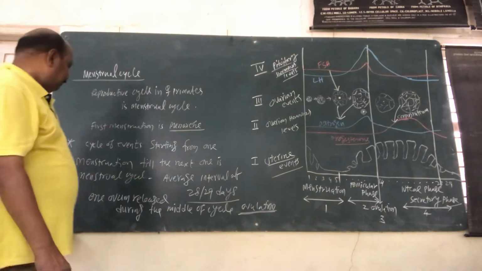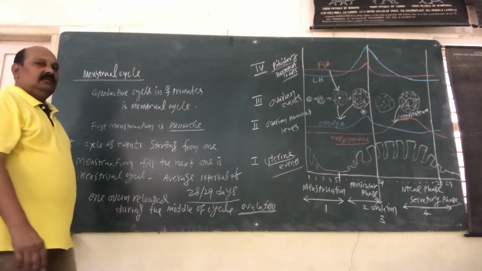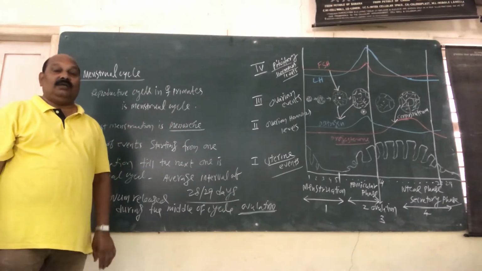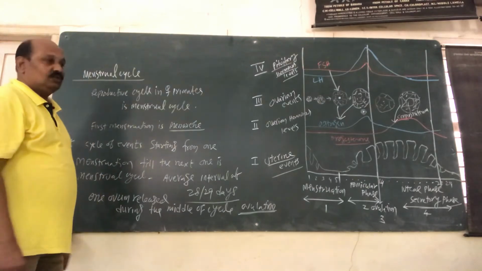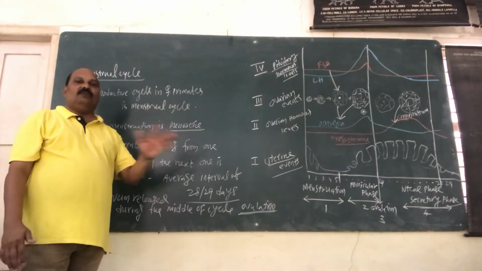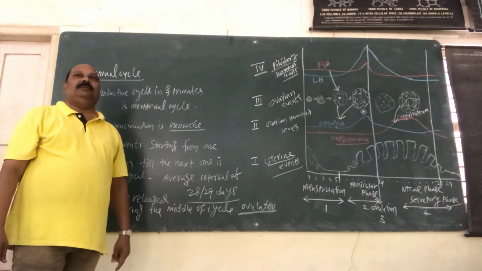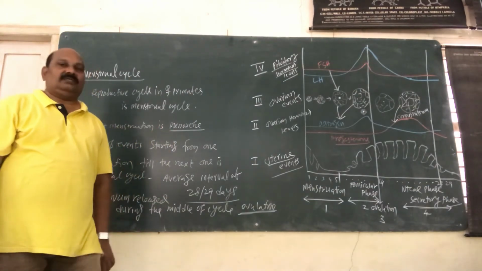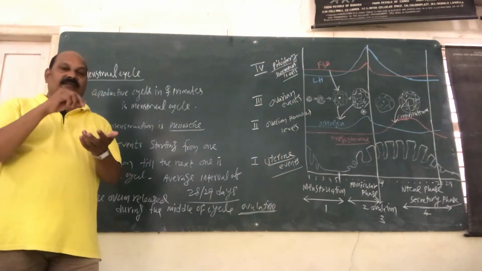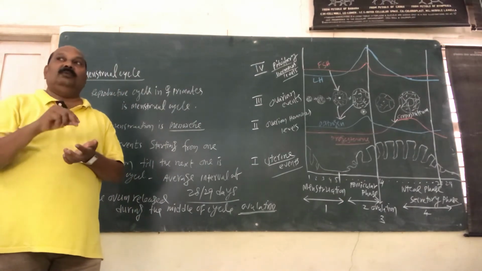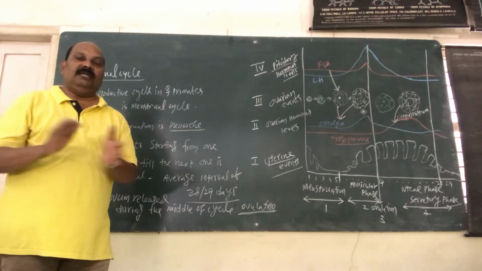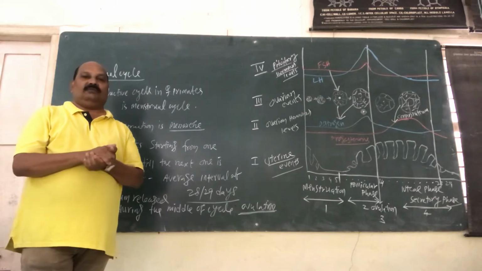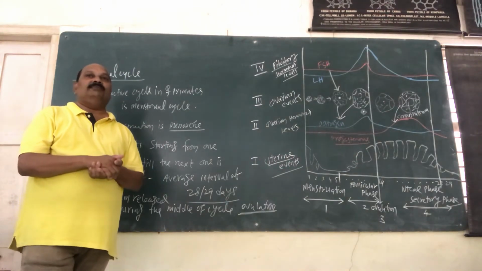Now these repeated cycles go on up to the 50th year of the female. Around the age of 50, when the female reaches 50 years old, generally the whole process ceases. This is called menopause. That means between menarche and menopause, the human female is reproductively viable, capable of reproduction. Thereafter the process completely ceases out, and reproduction will almost stop.